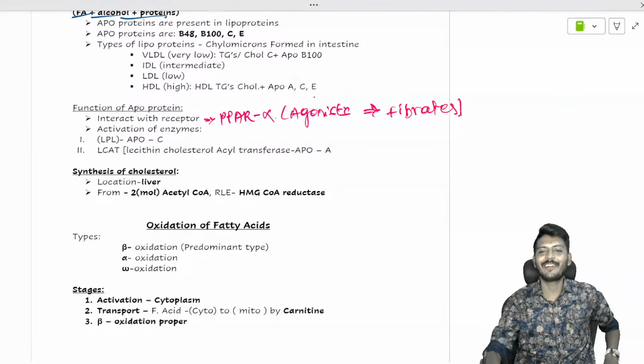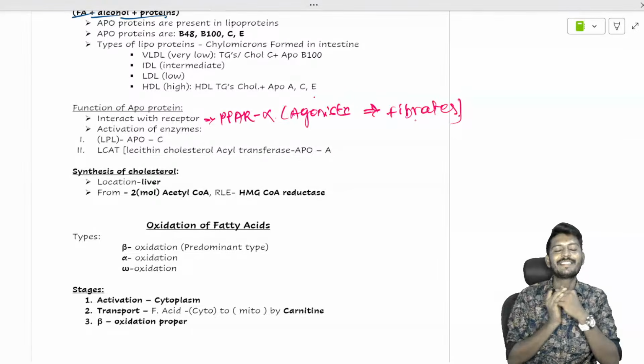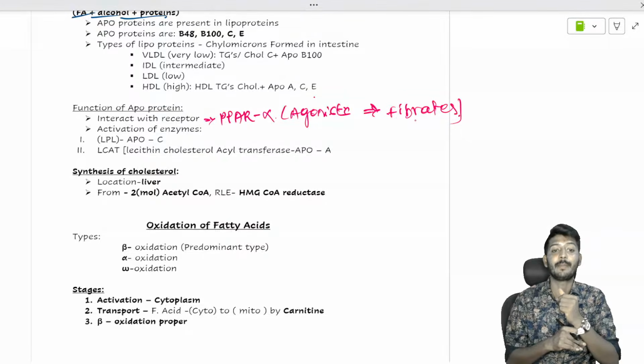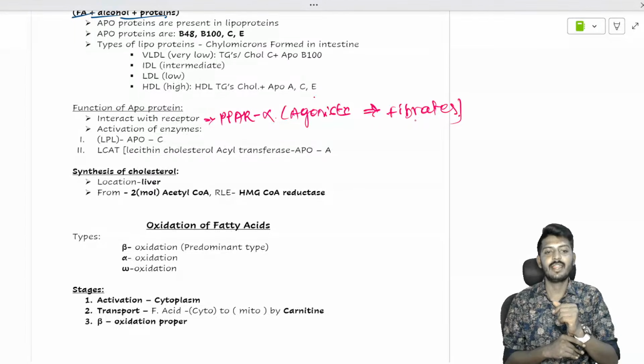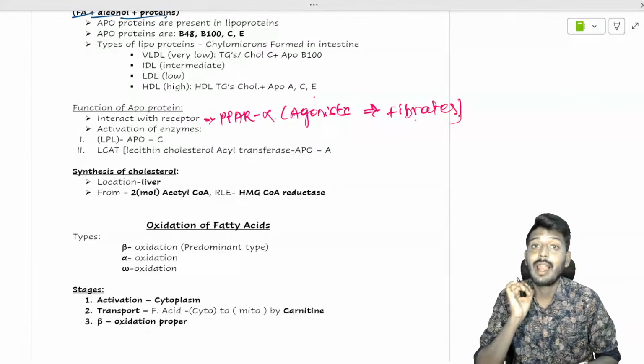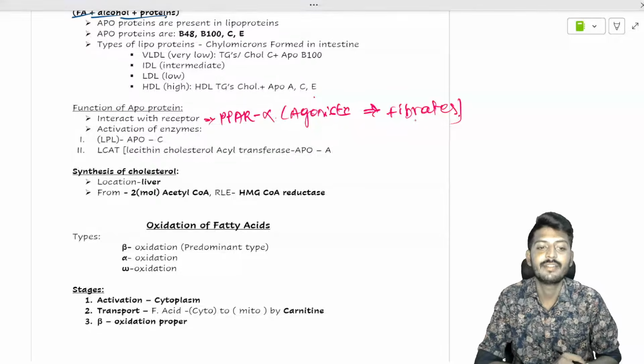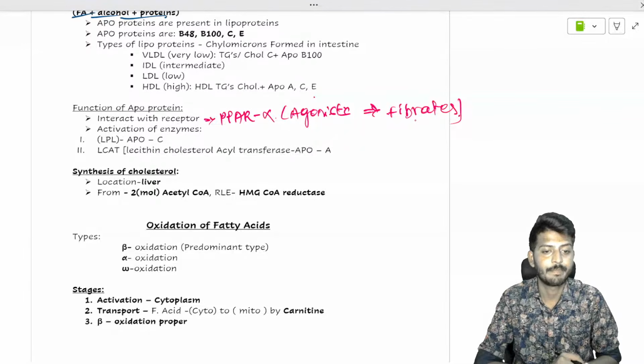PPAR alpha agonists. Okay. And also these apoproteins can interact with enzymes such as lipoprotein lipase with the help of apoprotein C, and they can also interact with an enzyme called LCAT. It's not a lovely cat. It's the lecithin cholesterol acyltransferase enzyme, which is activated by apoprotein A.